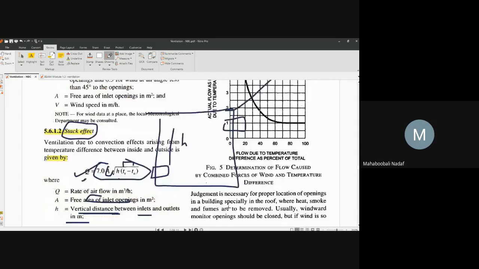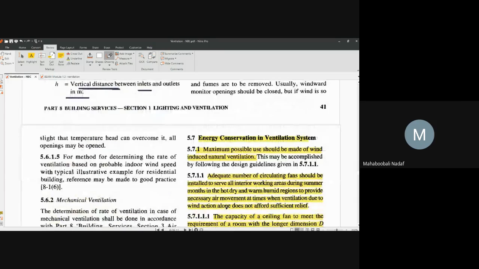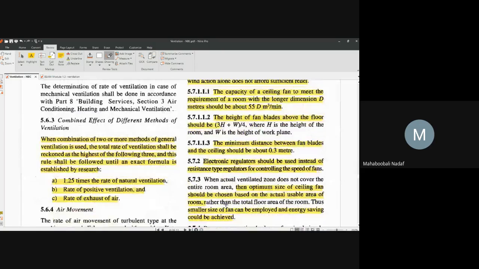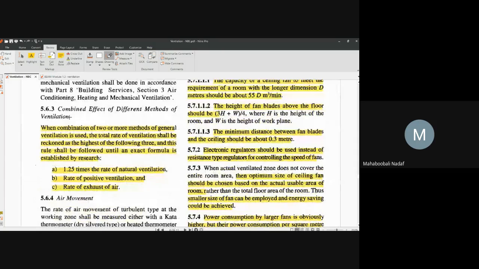This is important. Now, whenever you are giving ventilation using two or three methods, window, stack effect, or forced ventilation, at that time you have to take the maximum among the three. What are the three? 1.25 times the natural ventilation, the rate of positive ventilation, and the rate of exhaust of air. All these are nothing but rates of ventilation.